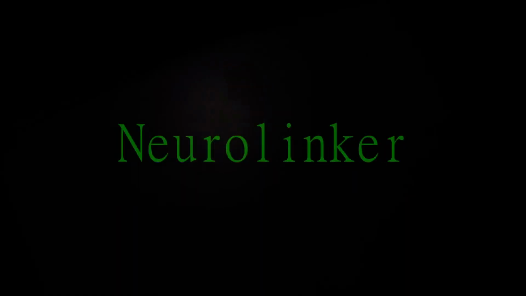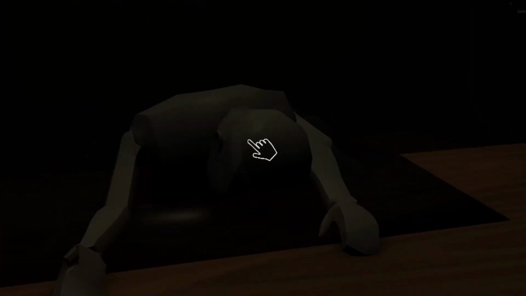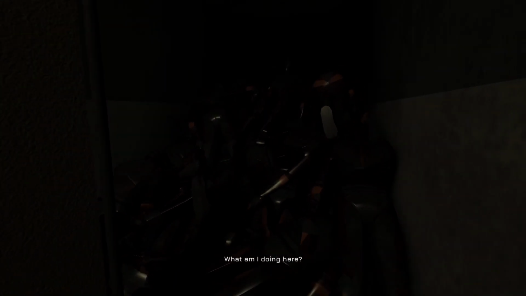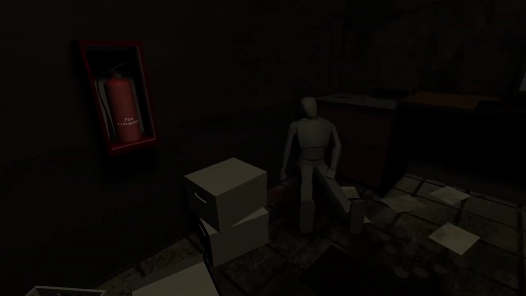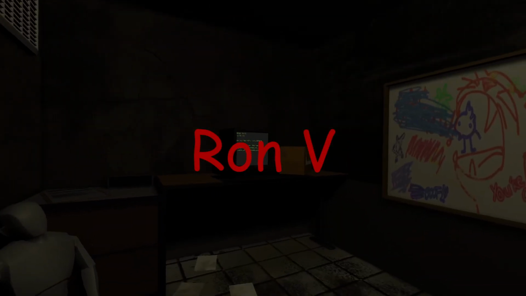The game begins in a stark, empty room, devoid of exits or anything at all. Except for one, a person lying on a table. Clicking on the person's head, we are now synced with them. This individual has no name, no identity. As you explore, it becomes clear that we're in a hospital. And soon, we find our first Neuralink patient, Ron Vache.